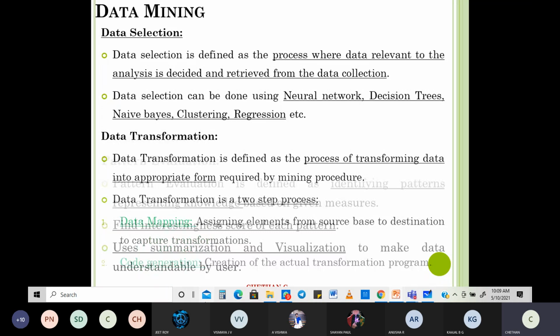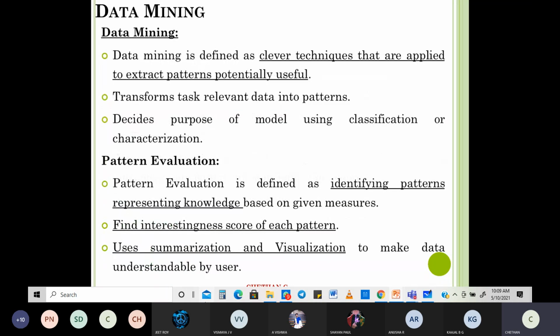Then you go into what is known as data mining. You must be knowing what data mining is by now. We are talking about all these things because these are steps in a KDD process. Okay, what is data mining? A clever technique that is applied to extract patterns, potentially useful or useful potential patterns. Okay, it transforms task-relevant data into patterns. It will put all the data into some sort of patterns. Okay, next, it decides the purpose of a model using classification or characterization.